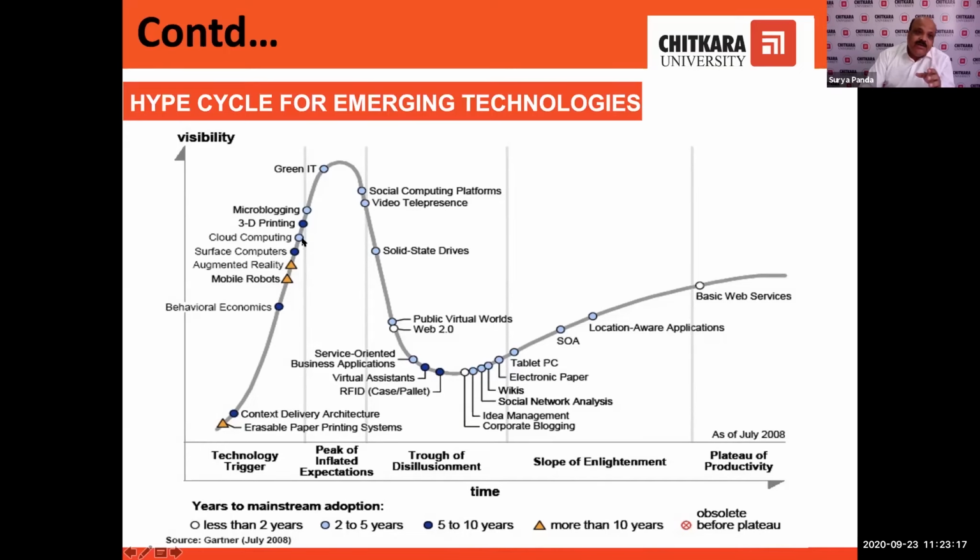But here we can apply the technology in our innovations directly, and we get more time to improve our innovations with the new technology. So this is the hype cycle through which we come to know which technology can be used effectively in our innovations, so that we will get research opportunities also.